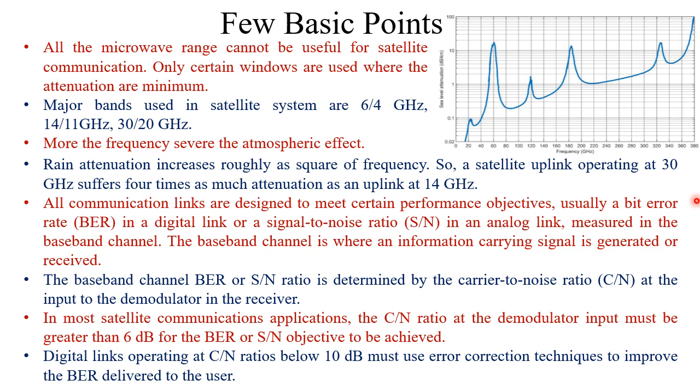BER or S by N ratio is determined by the carrier to noise ratio at the input to the demodulator in the receiver. In most satellite communication applications, the C by N ratio at the demodulator input must be greater than 6 dB for the BER or SNR objective to be achieved. Those are the observed values. Digital links operating at C by N ratio below 10 dB must use error correction techniques to improve the BER delivered to the user. So I am just reading all those points.